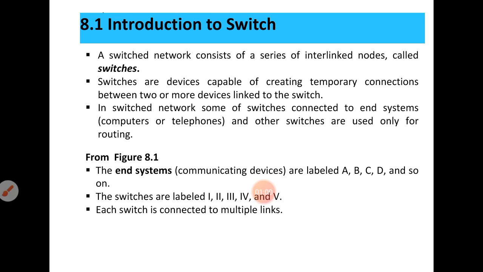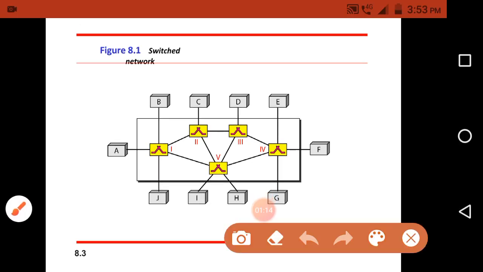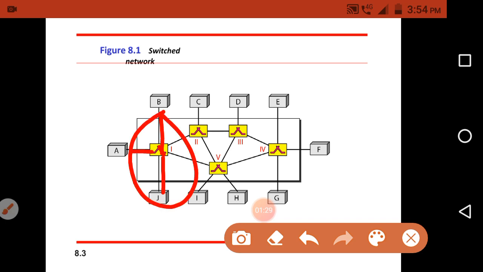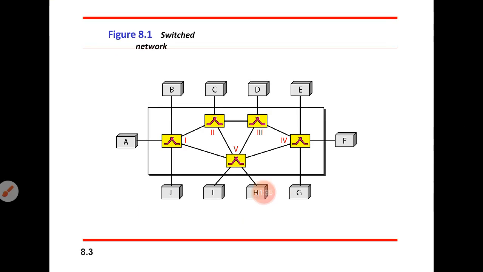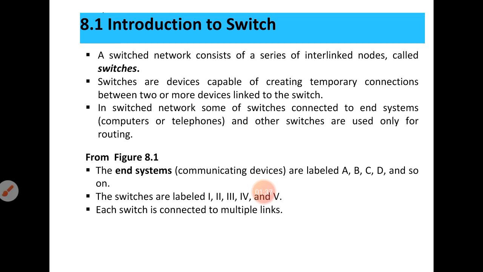Switches are devices capable of creating temporary connections between two or more devices linked to the switch. This particular switch creates a connection to B and a connection to J, and it also creates a connection to A. So all of these are temporary connections. That is the second point: switches are devices capable of creating temporary connections between two or more devices linked to the switch.